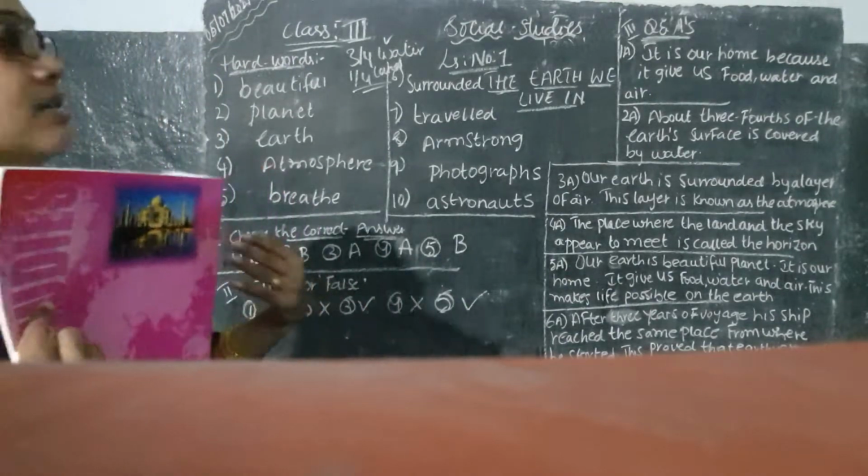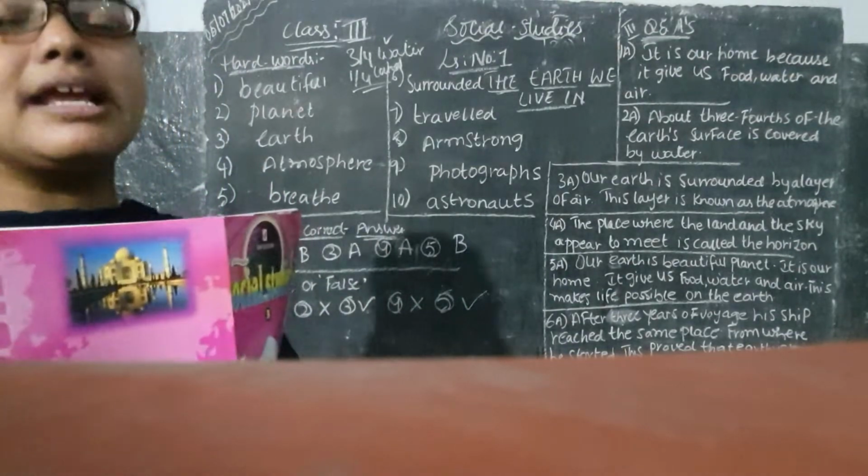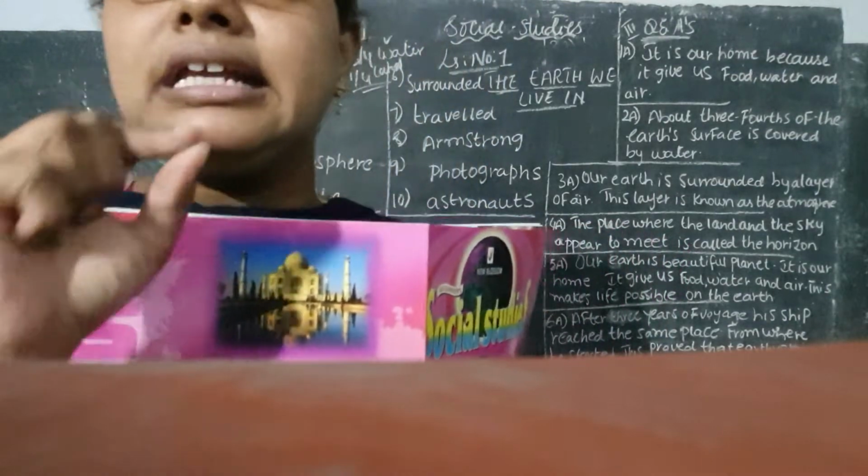So this is about your first lesson, children. Again I am repeating, third class, be careful and write neatly. I don't want untidy work. You have to do neat work.